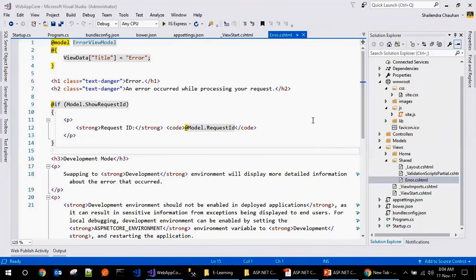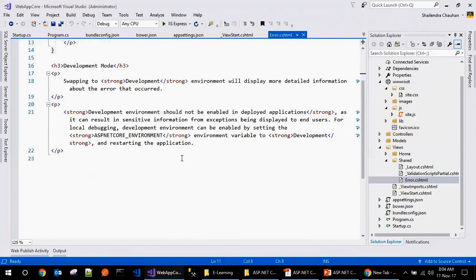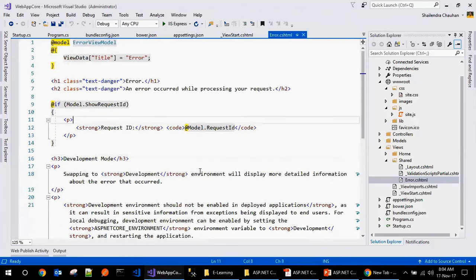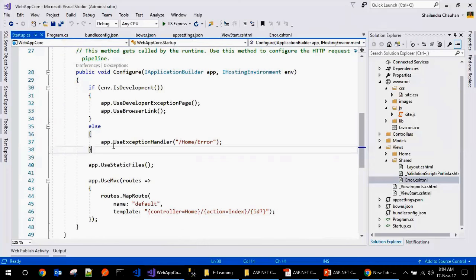This will show the custom error message, like an error occurred while processing the request, if your application is running in the production environment and in the testing environment. But in development, it will show the exact error. As we have the yellow page in web forms and MVC5, same way you will get the page here with the detailed exception.